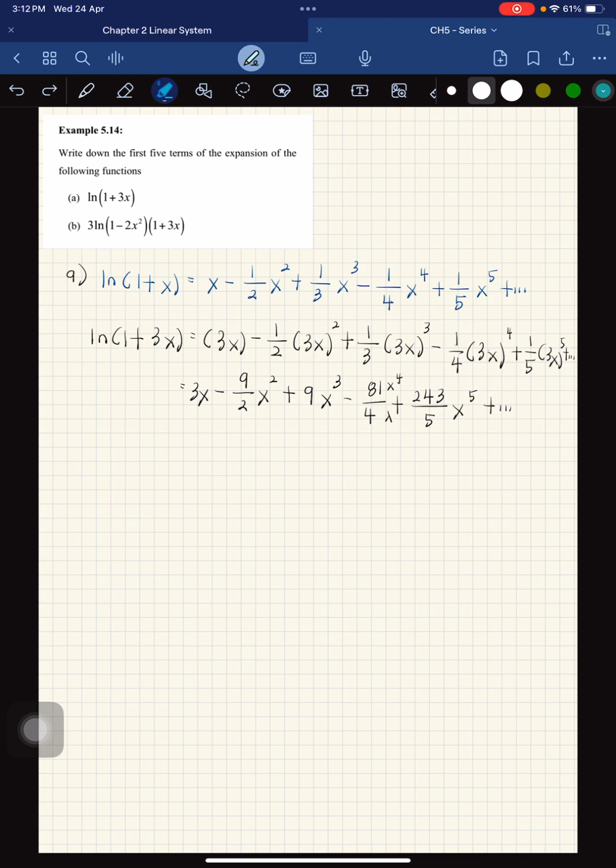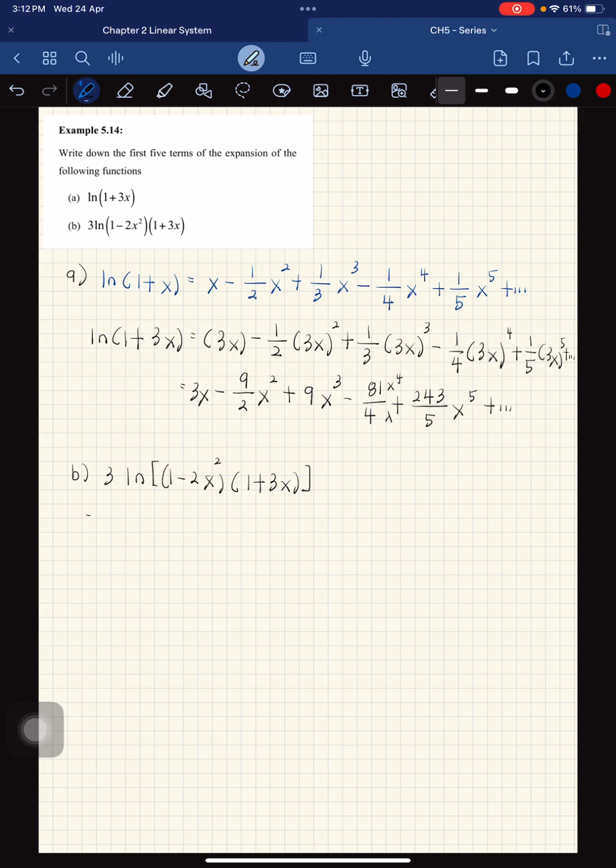Okay, for B, I think this one should be 3 ln of square bracket (1 - 2x squared)(1 + 3x).